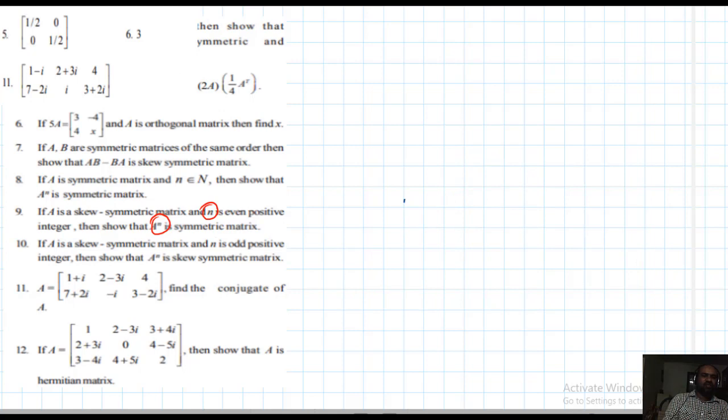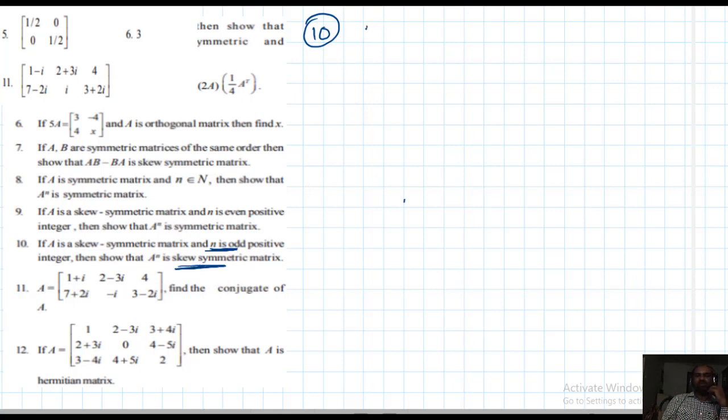Next, 10th problem, students. First of all I want to read the problem. If A is a skew symmetric and n is odd (in the previous problem even), then show that A power n is skew symmetric. In the previous it was symmetric, this is skew symmetric.